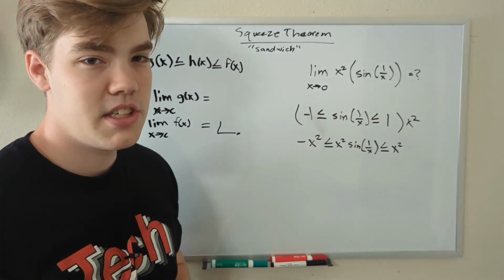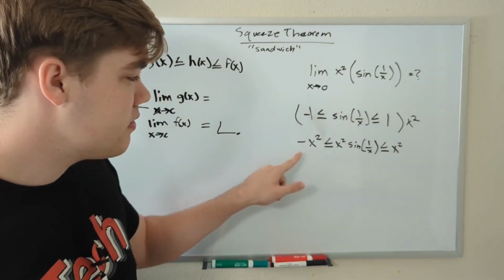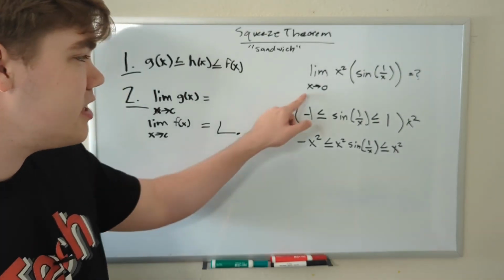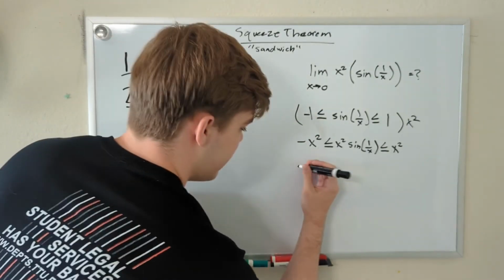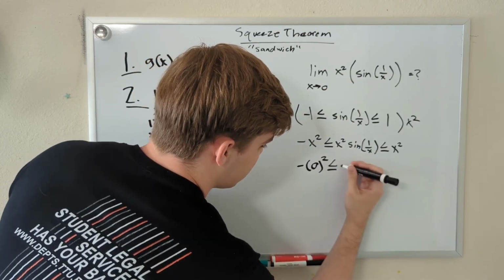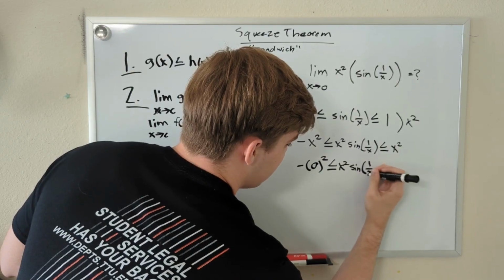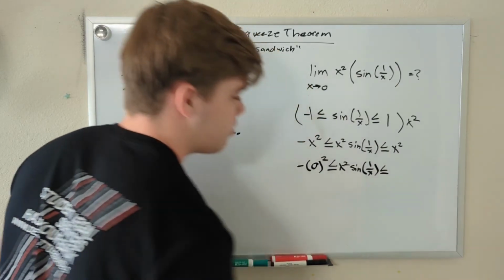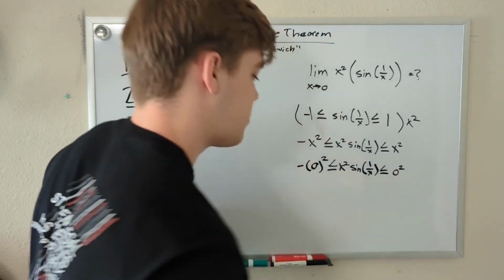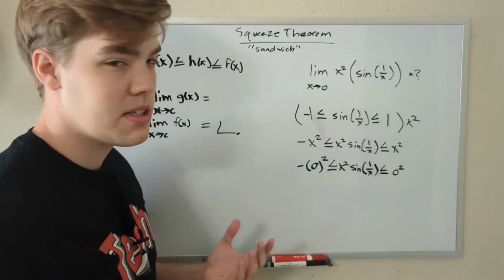And at this point, we can actually solve the problem. How are we going to do that? Well, we can plug in our x value for x squared and -x squared. So we know that the limit of -x squared as x approaches 0 is just negative 0 squared, which is always less than or equal to x squared sine 1 over x, which is always less than or equal to, plugging in 0 here, 0 squared. And you may notice that -0 squared is just 0.